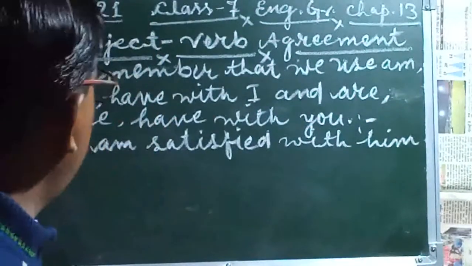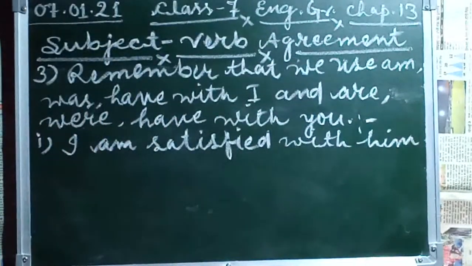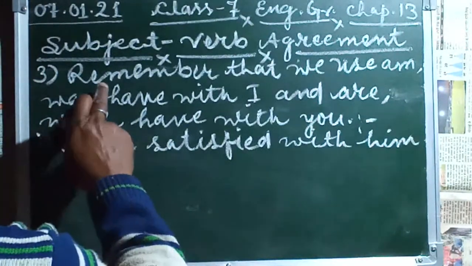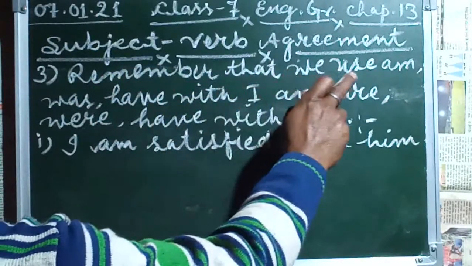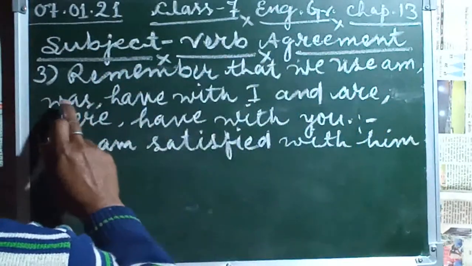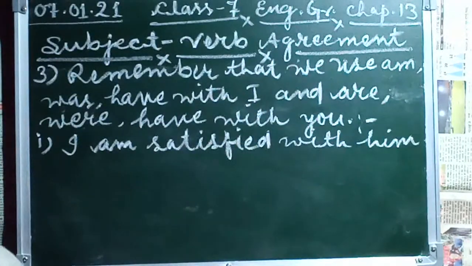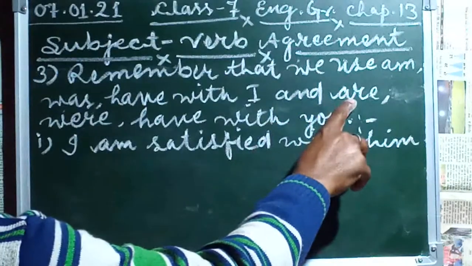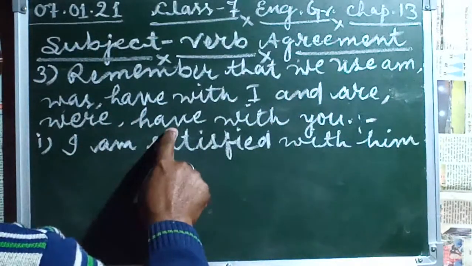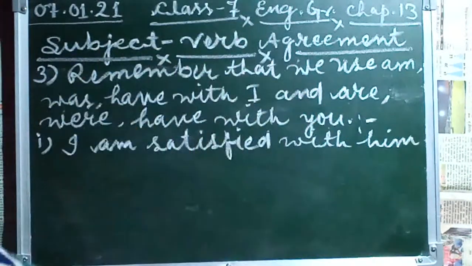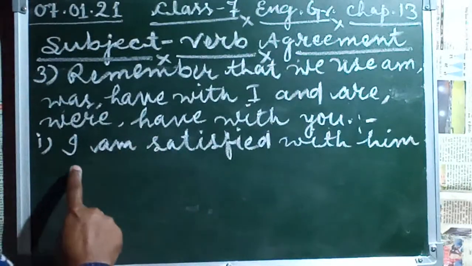Yes, students, I am taking the third point here. We have to keep in mind that we use am, was, have with I, which is a singular number subject, and are, were, have with you, which is a second person subject. We use them here just like the examples given.